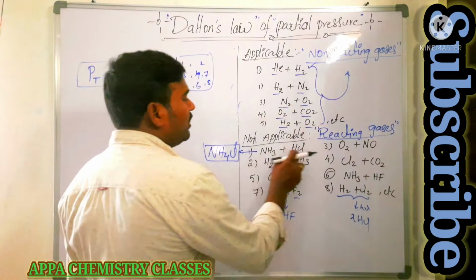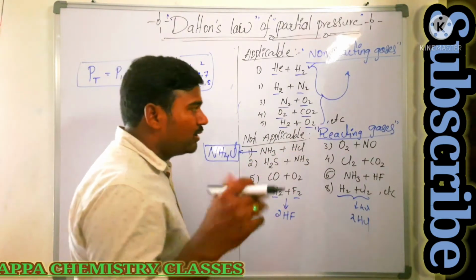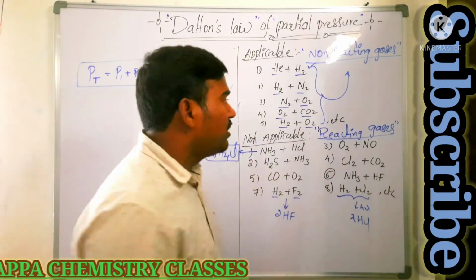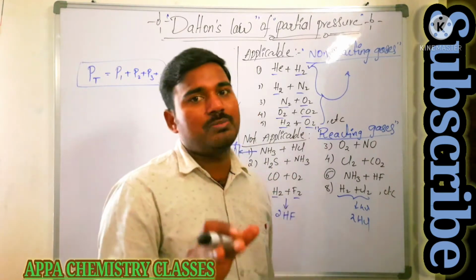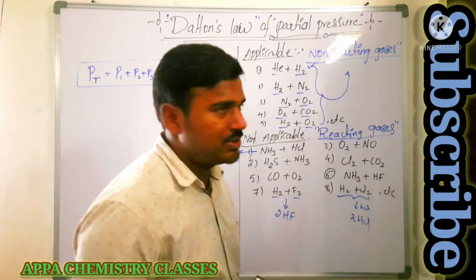Here, you take 2 moles, but it forms only 1 mole of component. The number of moles is decreased, which means the pressure created by those gases will decrease. So for that reason, for reacting gases, Dalton's law of partial pressure is not applicable. Only for non-reacting gases is Dalton's law of partial pressure applicable.